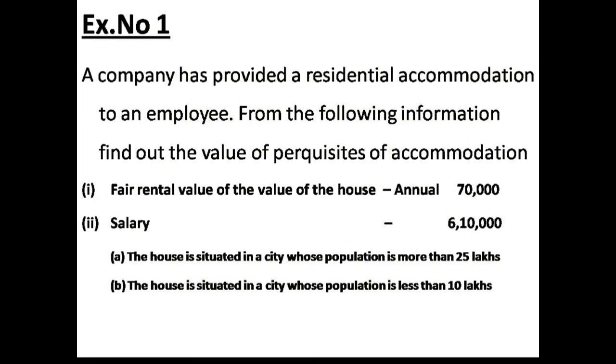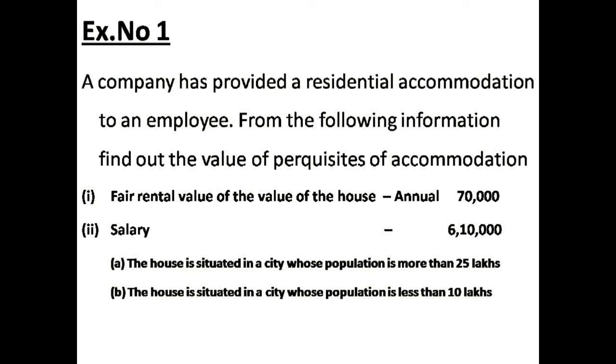Number one, a company has provided residential accommodation to an employee. From the following information, find out the value of the perquisite of the accommodation. You have to see whether the accommodation is owned or hired by the employer. In this problem, it has been provided to the employee, which means it is owned by the employer. In the problem, the fair rental value of the house is 70,000 and the salary is 6,10,000. The house is situated in a city whose population is more than 25 lakhs.